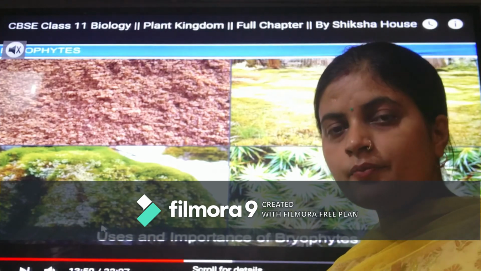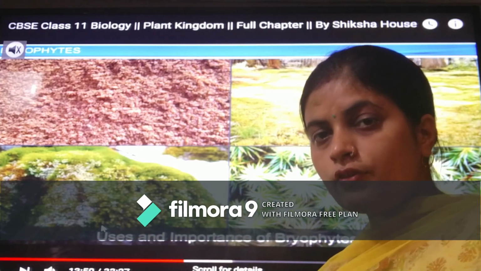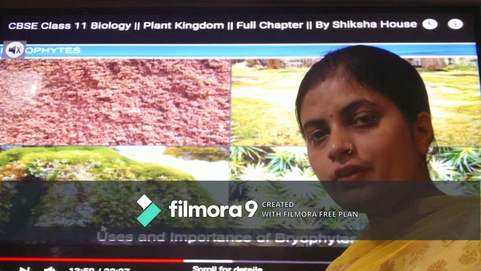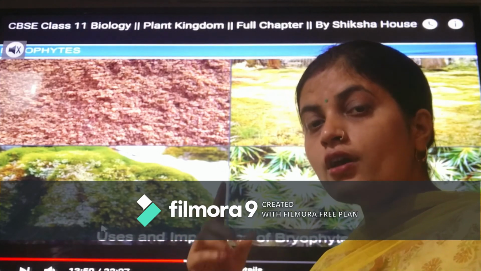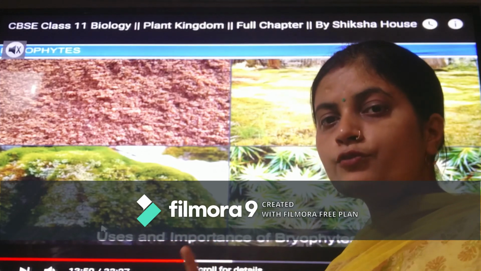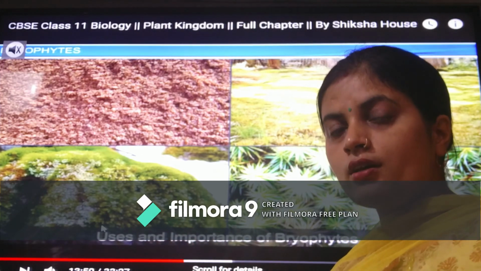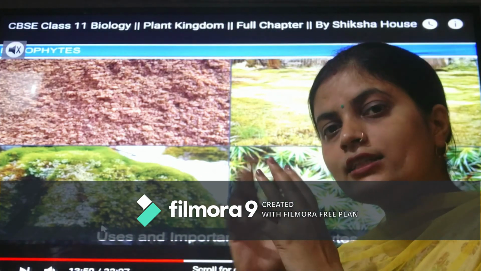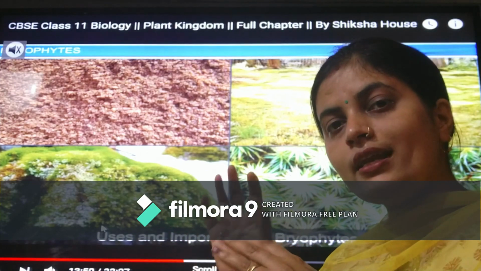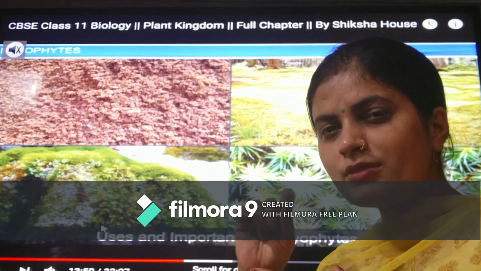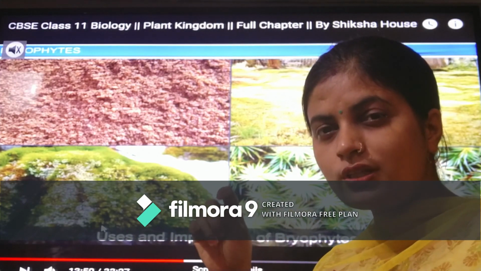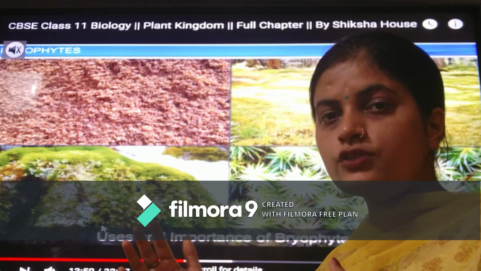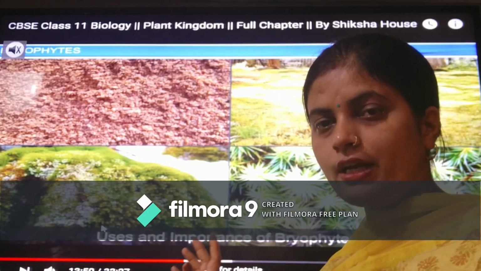Again the process is the same: antherozoids are produced as the male gamete and the female gamete is the ovum. Their fertilization occurs, resulting in the formation of the sporophyte. The sporophyte bears structures called spores inside its head, which is called the capsule. These spores will be dispersed and will land to form the protonema, that means a stranded, leaf-like, flat thalloid structure, which will soon transform into the leaf-like plant.